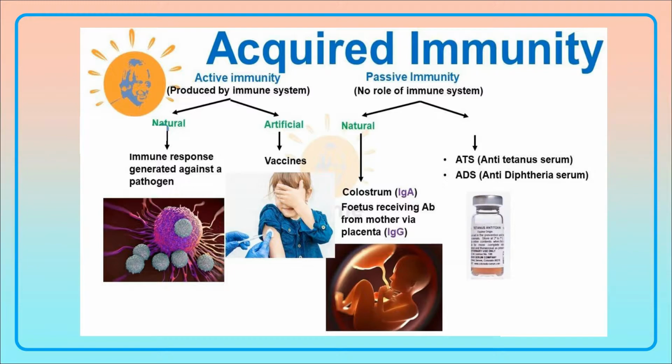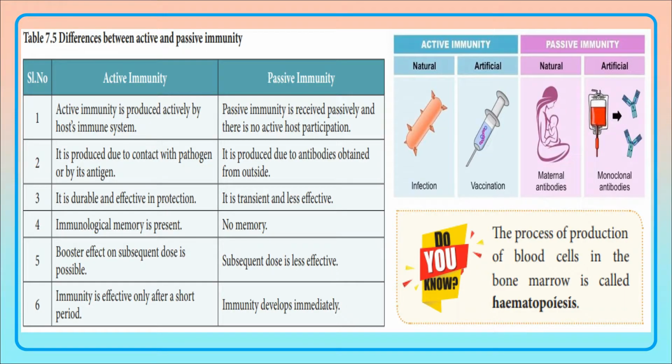Whereas in the passive immunity, it is naturally done by the mother's milk colostrum, IgA immunoglobulin, and the fetus receives the immunoglobulin through the placenta from the mother. Artificial passive immunity is by administering the anti-tetanus serum or anti-diphtherial serum. Administering the plasma therapy, the serum which contains the antibody is injected into the individual's body to develop the passive immunity.